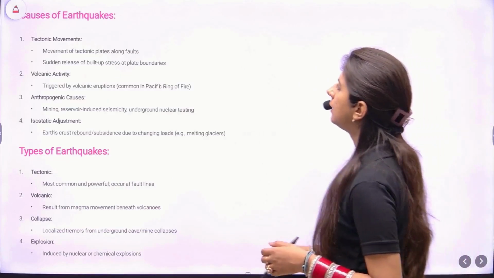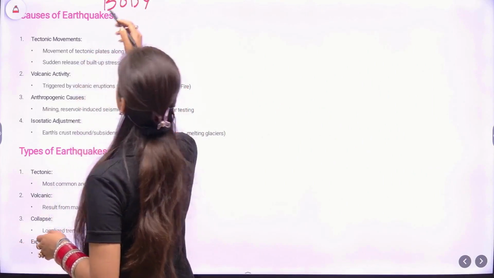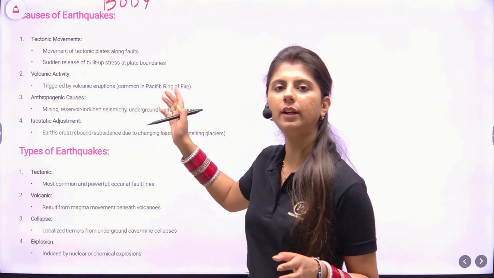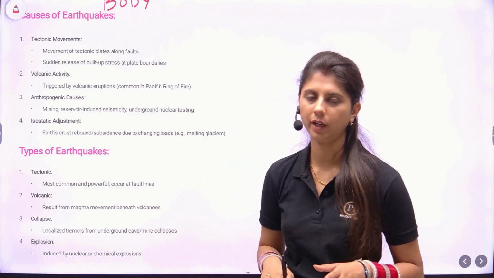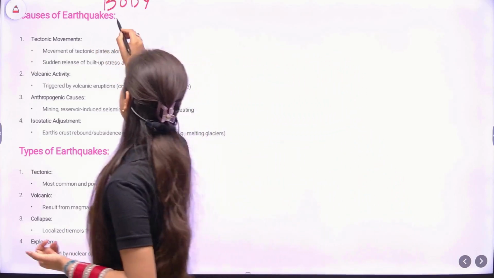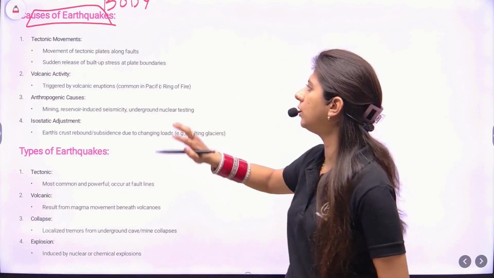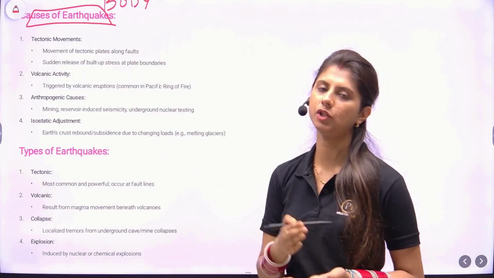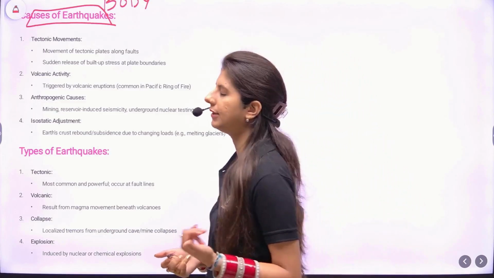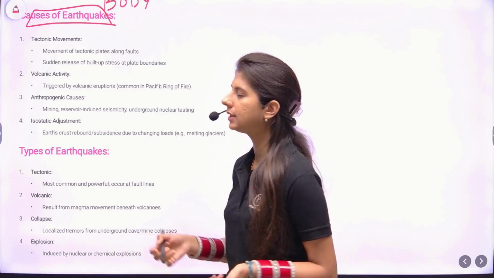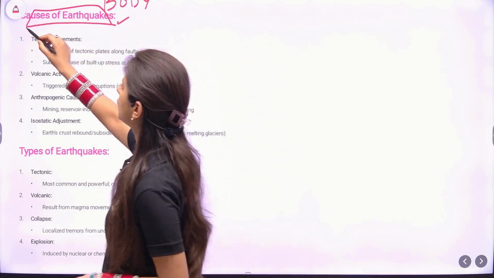Next up comes the body of the answer. You are not supposed to write these intro, body and conclusion headings. These are just for your understanding. Structural headings are not required. What is required is these headings, that is the demand of the question. Always make sure that you write headings as per the question demand, make them self-explanatory and also highlight them, which I always emphasize. Ways of highlighting are either use capital letters, underline it or draw a box over it.